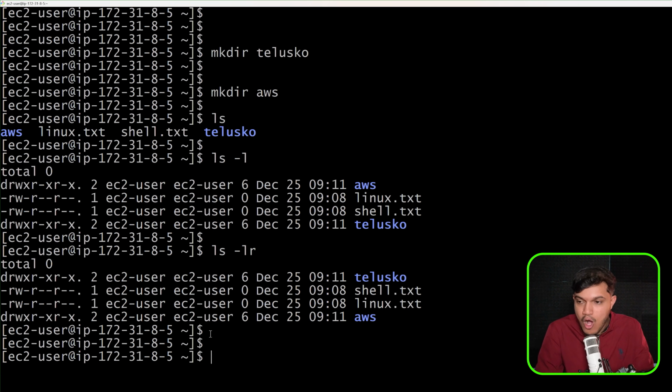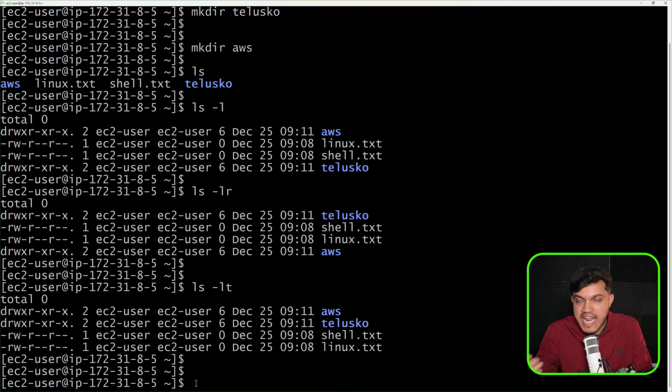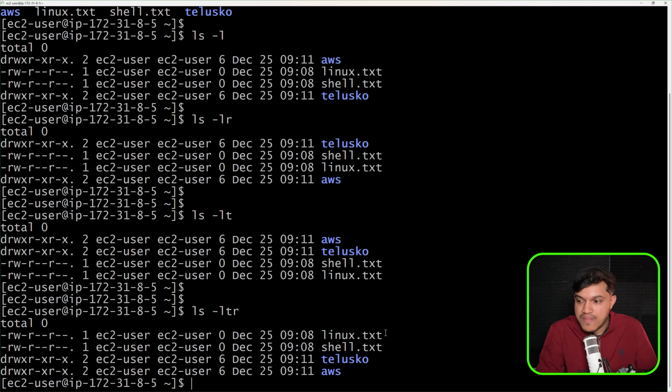Now also we have an option here, ls -lt. It will display the latest file on the top. The moment I run this, you can see the latest one which we created is AWS. Okay, this is the latest one we have created. And if you want to see the oldest file or directory which got created here, then ls -ltr. It will be the oldest one. So Linux was the first one out of all the files we have right now, including the directory files. The oldest one to get created is Linux, then Shell, then Telusko, and then AWS.